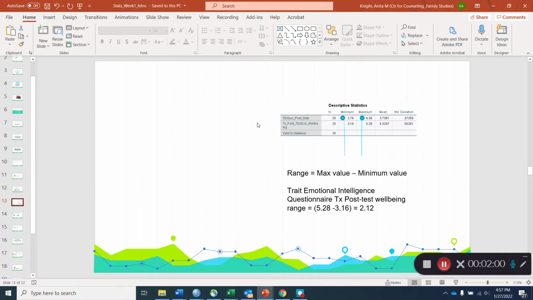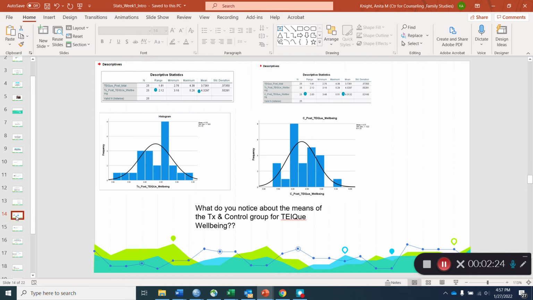Here we also see the standard deviation reported, and we can calculate the variance by squaring the standard deviation. So we can get all of this information from the SPSS output. And then the range, we can subtract the max value for the post-TEQ well-being score, which is 5.28 max, minus the min, 3.16, and get 2.12 as the range.